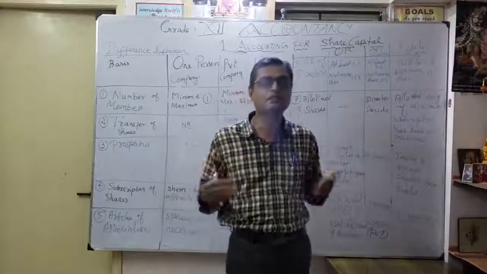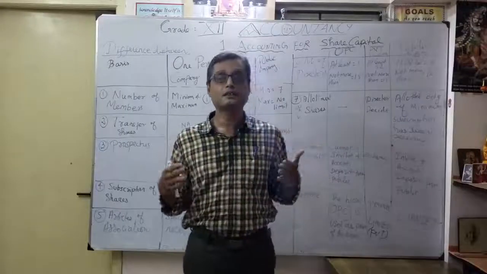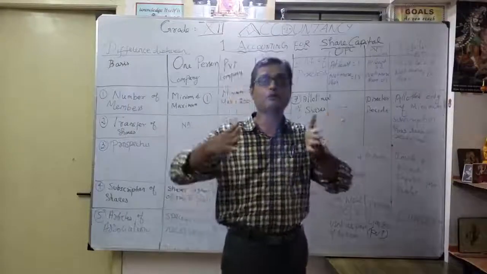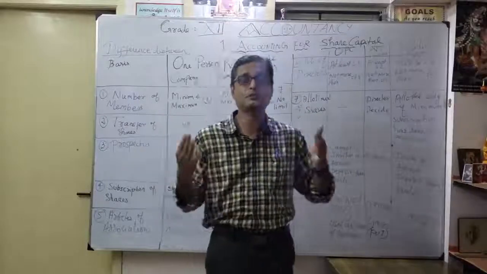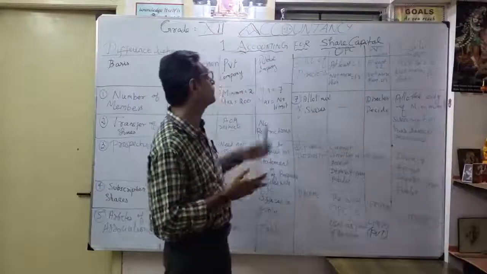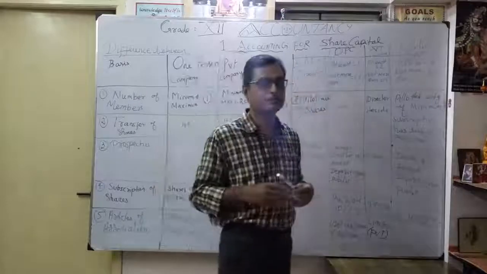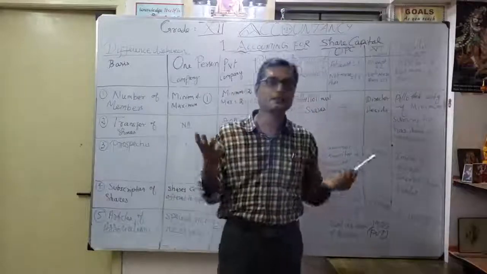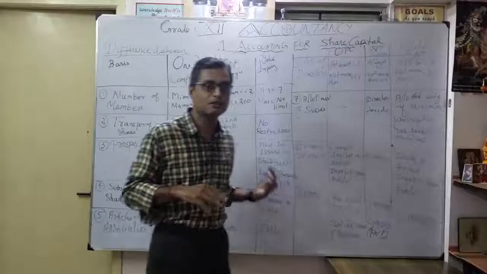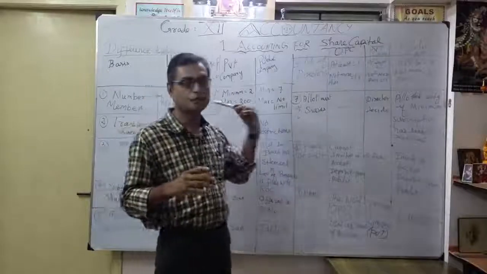From the next class onwards, we will discuss the incorporation of the company, that is, how a company is going to be incorporated. That is the basic thing we want to learn. Thereafter only will we move on to accounting for share capital. If you go straight to share capital, you become confused. So these are the basics for company accounts. These are the important points we discussed today.